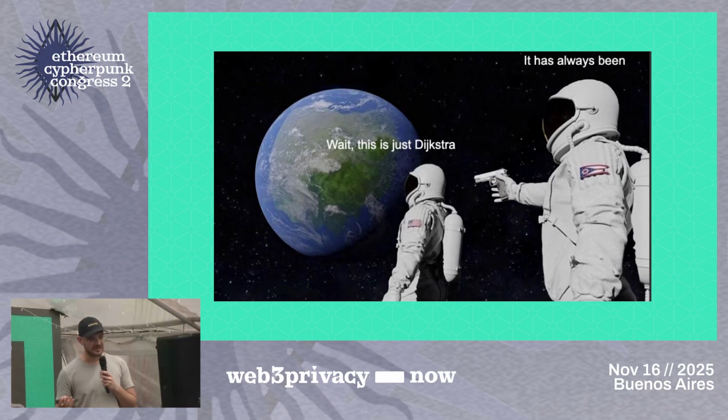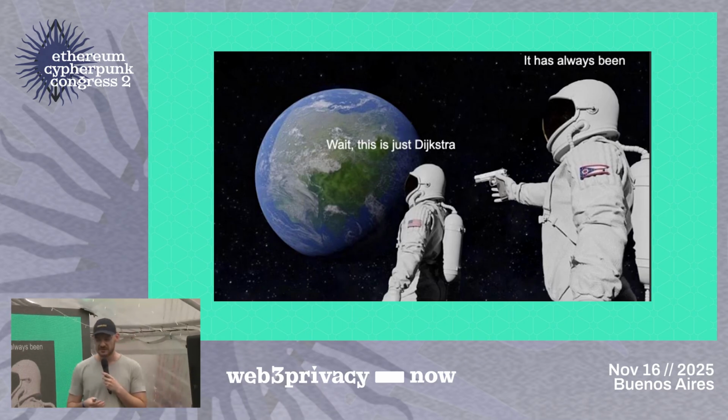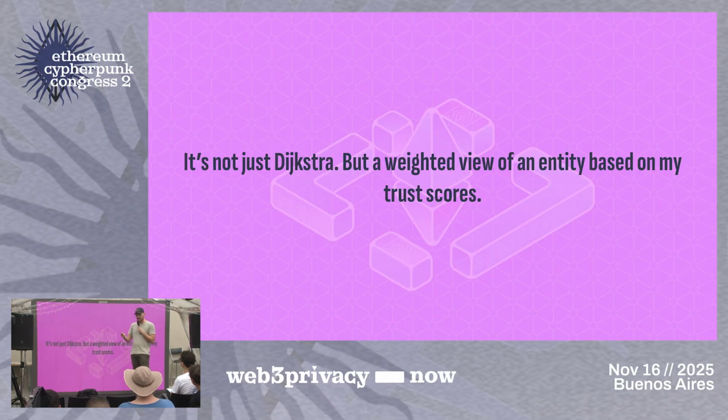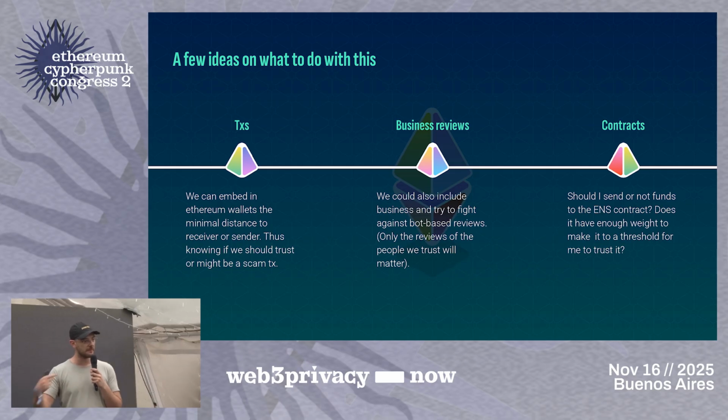Dijkstra is a routing algorithm, for those who don't know. I assume nobody doesn't know that, but whatever. So we can run Dijkstra on completely encrypted weights, and we can basically simulate having a network, and try to find the shortest path between me and any other party in the network based on the trust that I have in my peers.